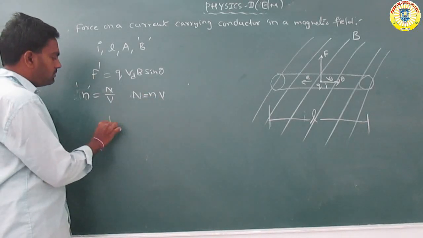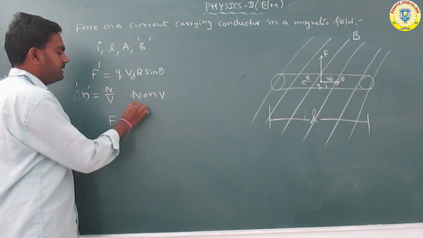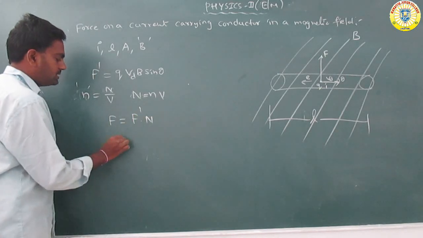Now the total force acting on the system is F dash into N. So F is equal to F dash into N.